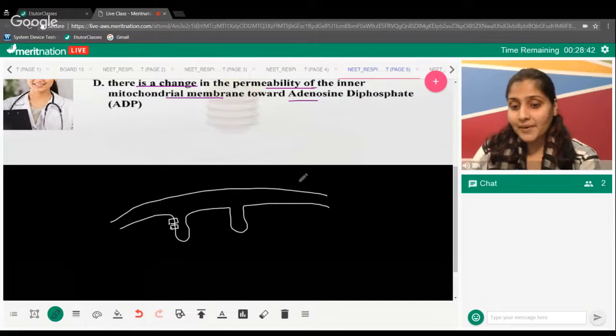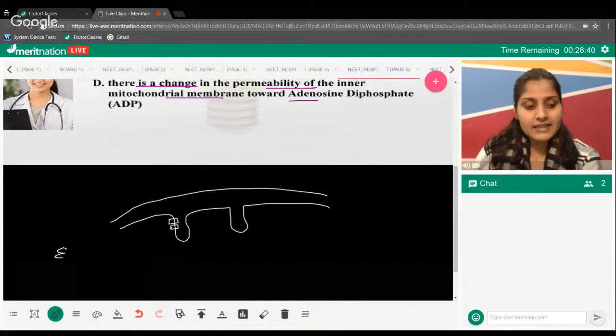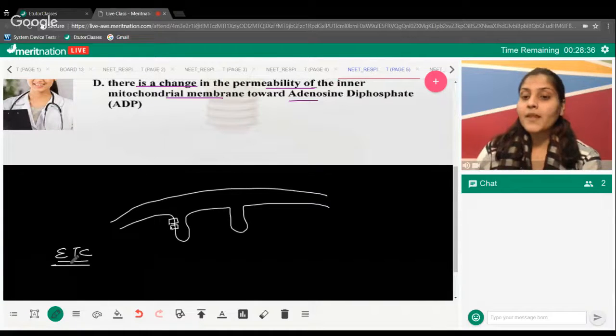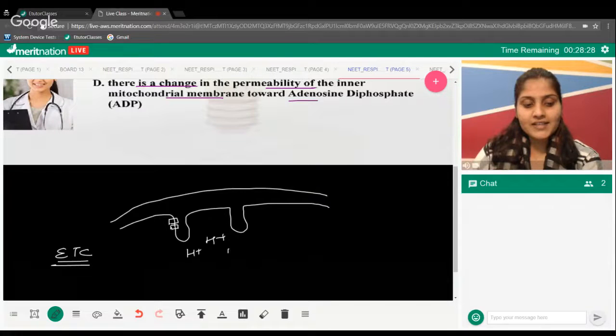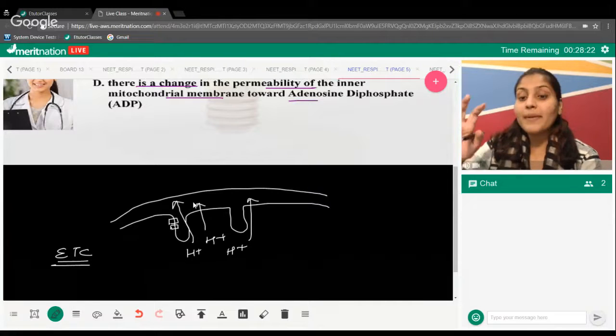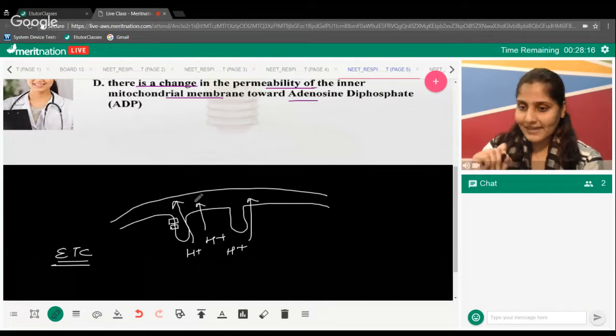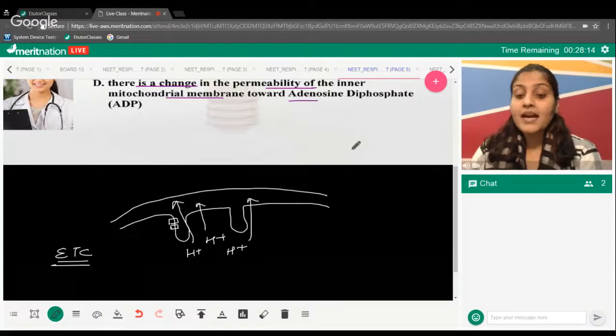When the ETC is in process, the different complexes involved in ETC are transporting proton ions from the matrix of your mitochondria to this space. They are moving it out. I'm just giving you a pictorial representation, this is not the exact thing. I'm not making it via the complexes.